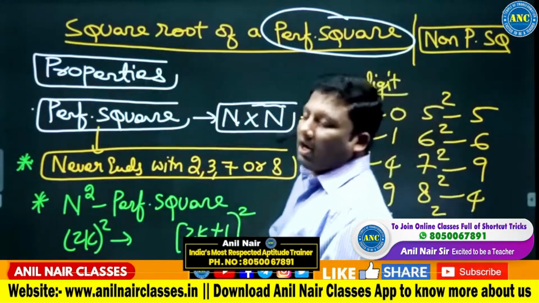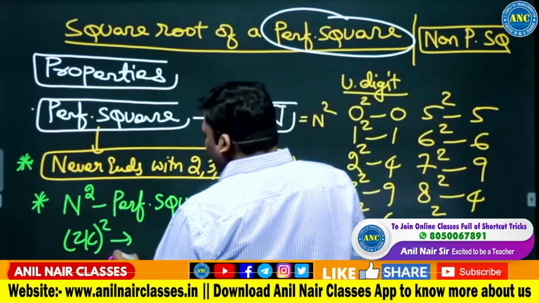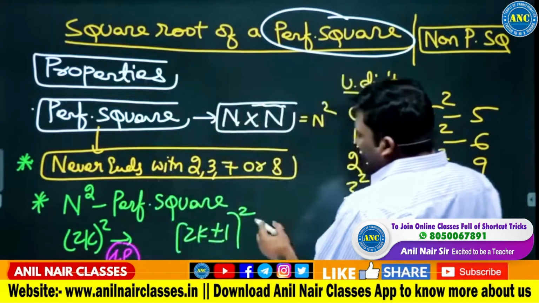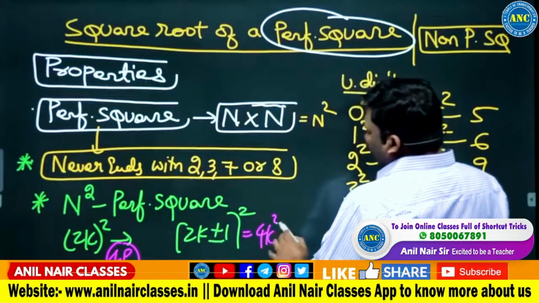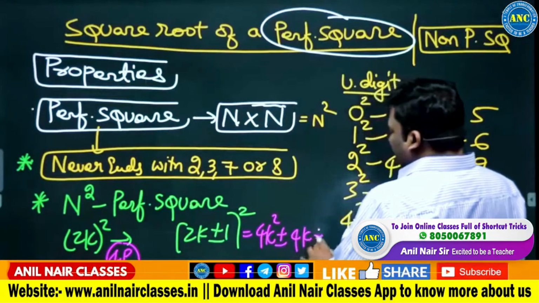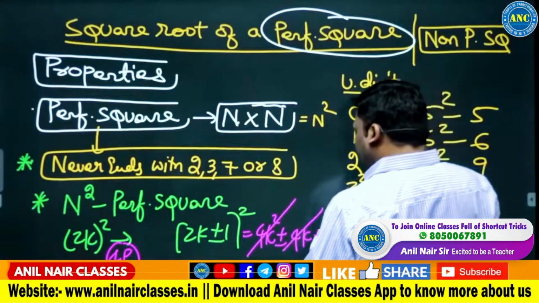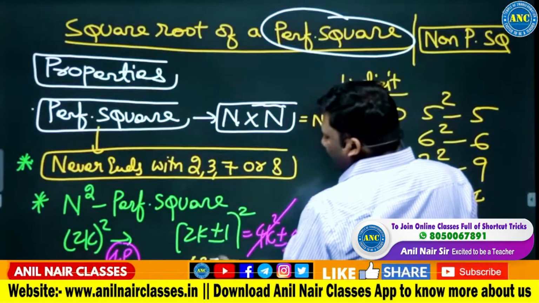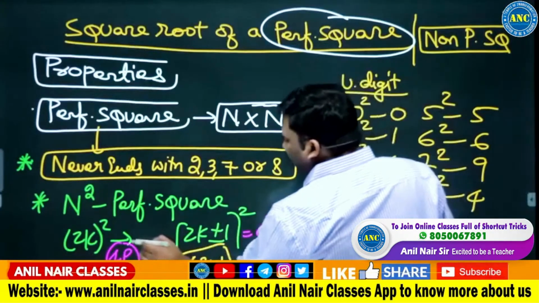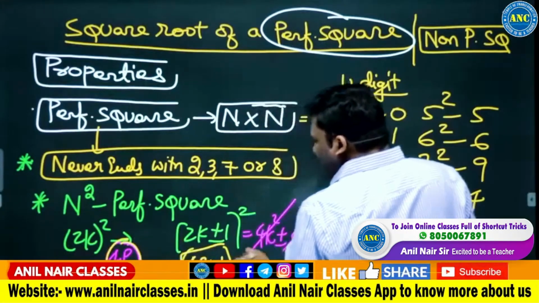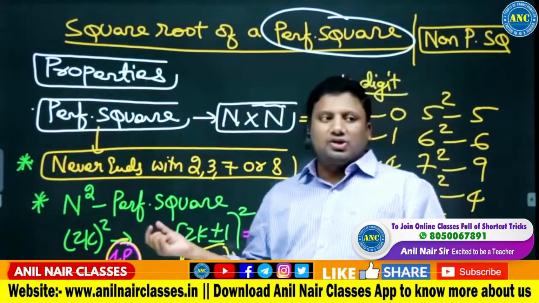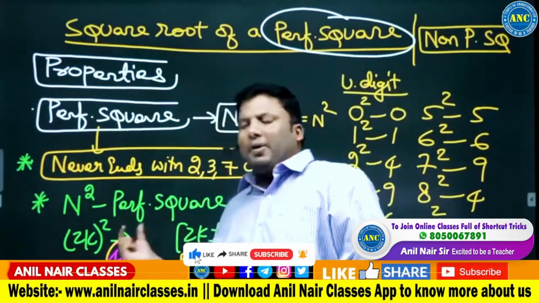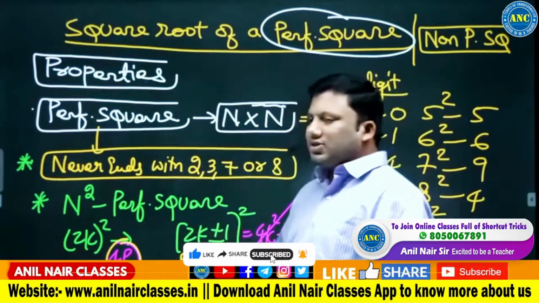For an even natural number, squaring 2k gives 4k square, which is 4 times anything. So any perfect square is divisible by 4. For an odd number, 4k square plus or minus 4k plus 1: the first terms are divisible by 4, leaving remainder 1. Any perfect square when divided by 4 is either perfectly divisible or gives a remainder 1.